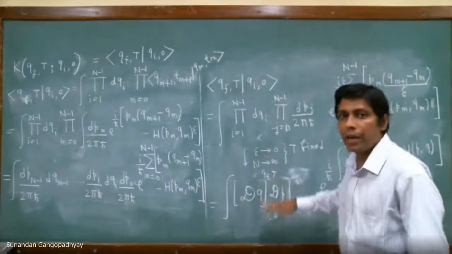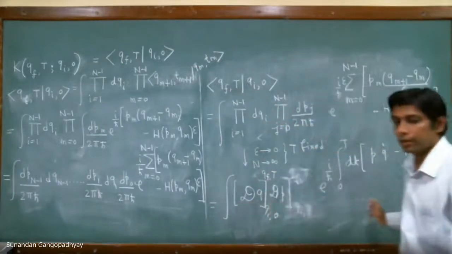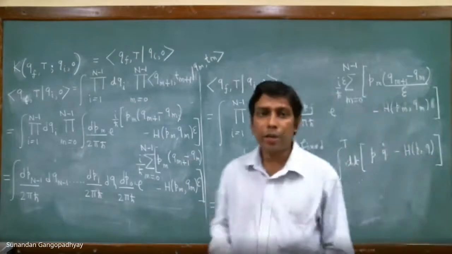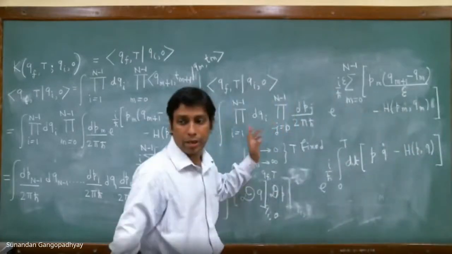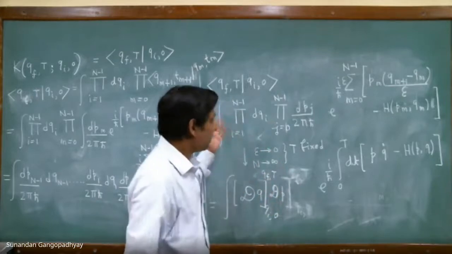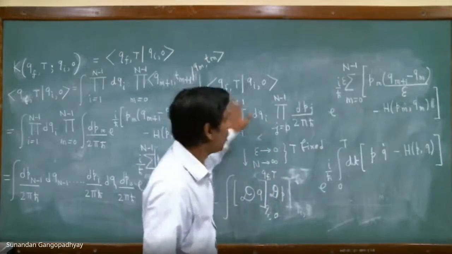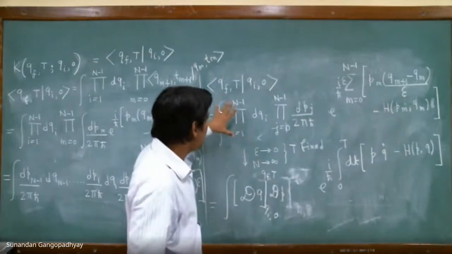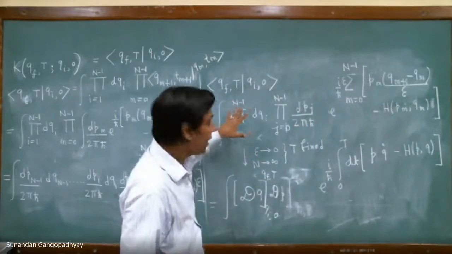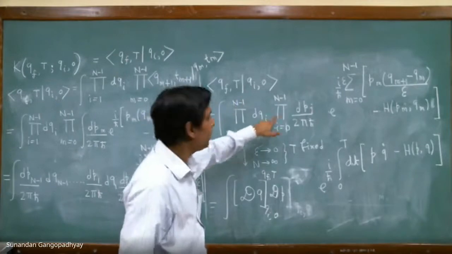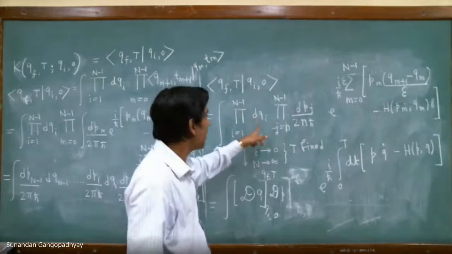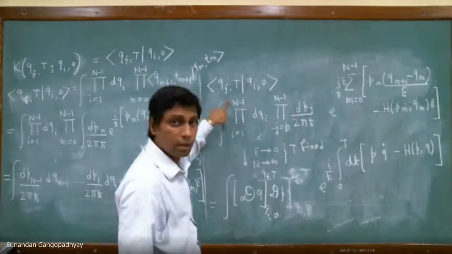A formal way of writing this expression is the following. This expression is just a shorthand notation and nothing else. But the inner meaning of this full expression is the following. It means that this is a functional integral. Why? Because you have q's and you have p's, and you are integrating over all q's. There are infinitely many q's because n is infinity, right?